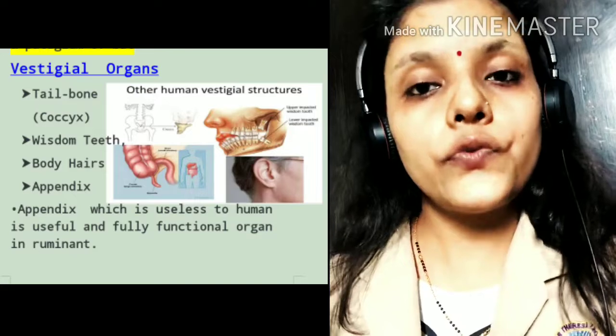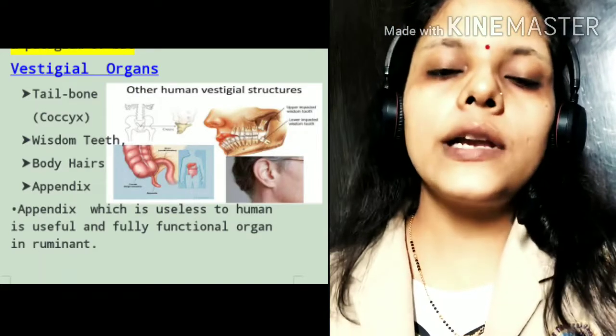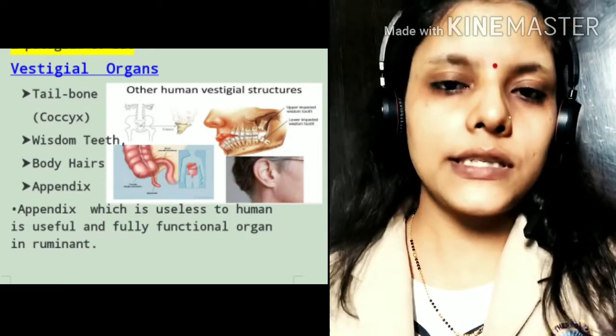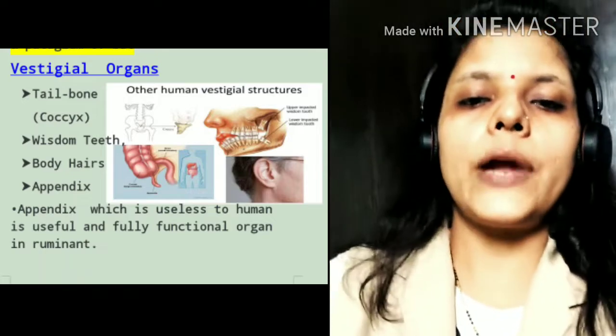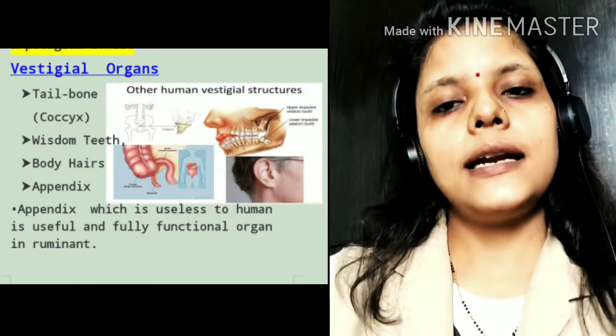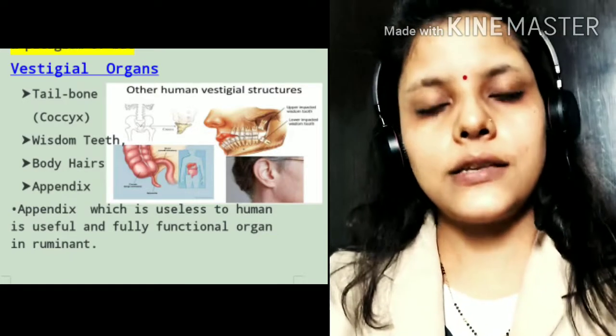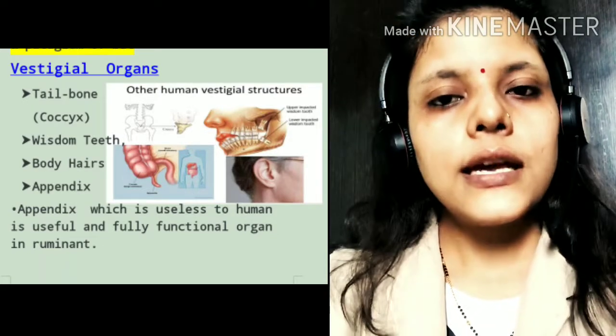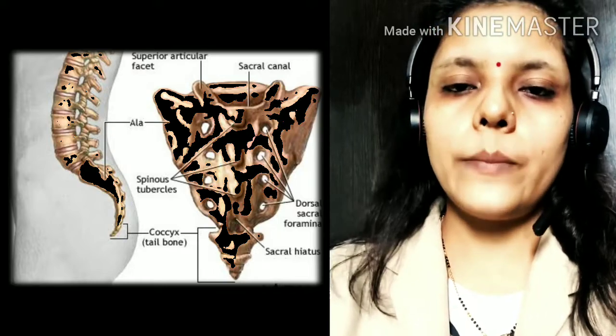But useful for ruminants. Ruminants are some other species. For ruminants, the appendix is useful. The third one is the tailbone or coccyx. What is the tailbone or coccyx? The last portion of the backbone.